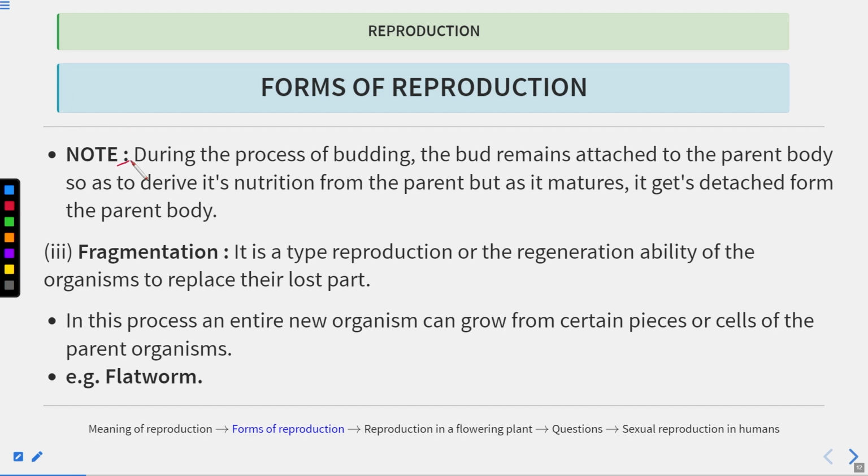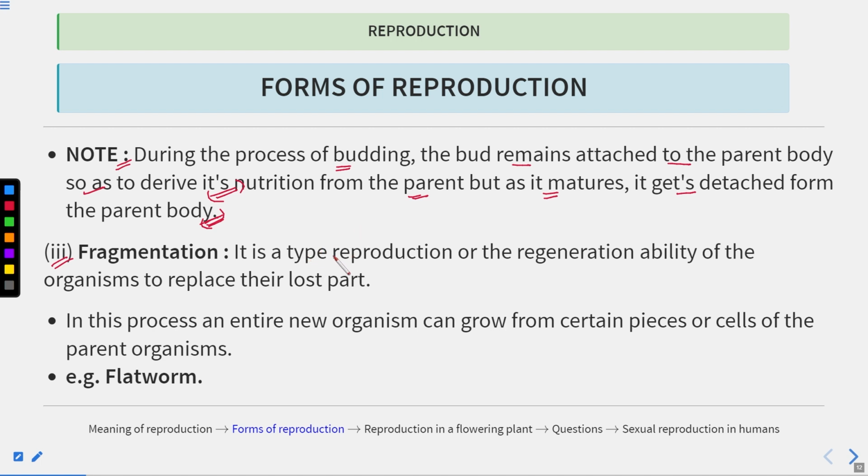Now, this is a note I have given you. During the process of budding, the bud remains attached to the parent body so as to derive its nutrients. Okay, so nutrients are derived from the parent body. But as the bud matures, it gets detached from the parent body. Clear? So why does the bud remain attached to the parent body? Because it acquires nutrition from the parent body. All right. Clear?